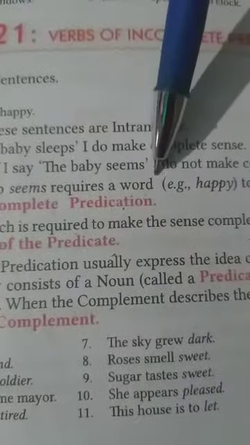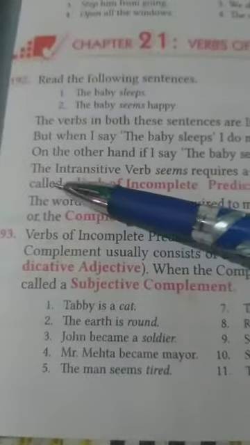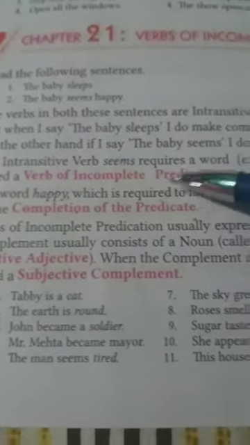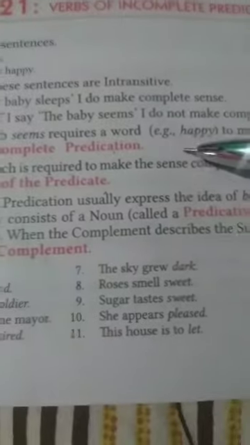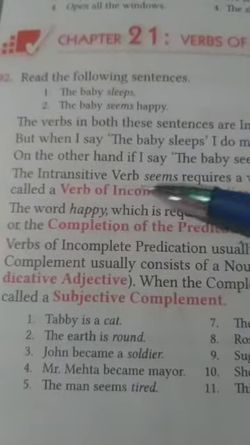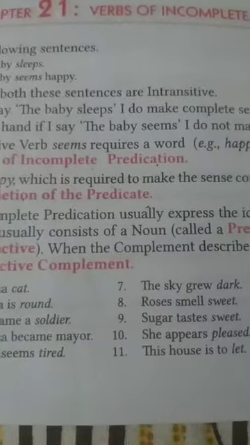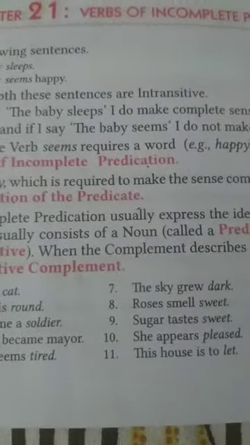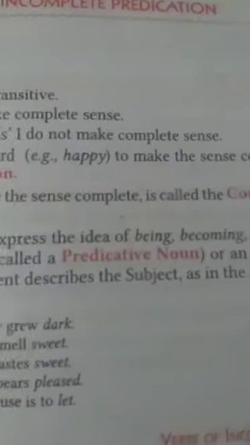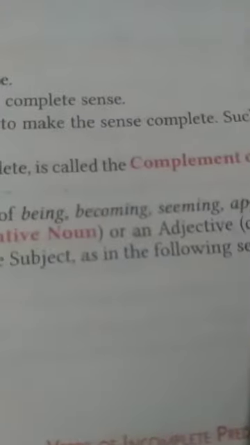The intransitive verb seems requires another word, for example happy, to complete its sense and make it complete.